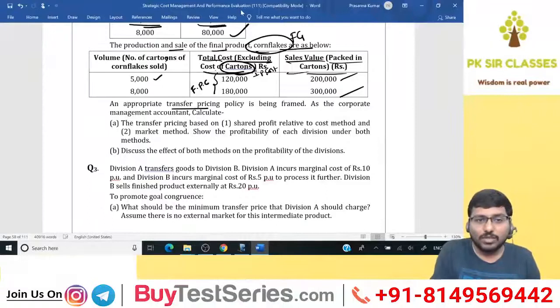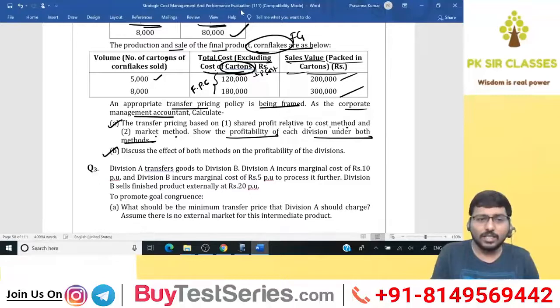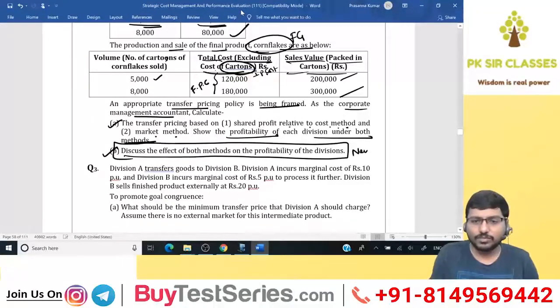An appropriate transfer pricing policy is being framed. As the corporate management accountant, calculate the transfer pricing based on first one, shared profit relative to cost method, and second one, market price method. Show the profitability of each division under both the methods. Discuss the effect of both the methods on the profitability of the division. This is the touch of the new syllabus.